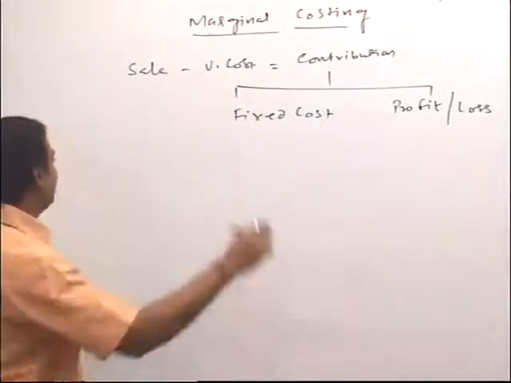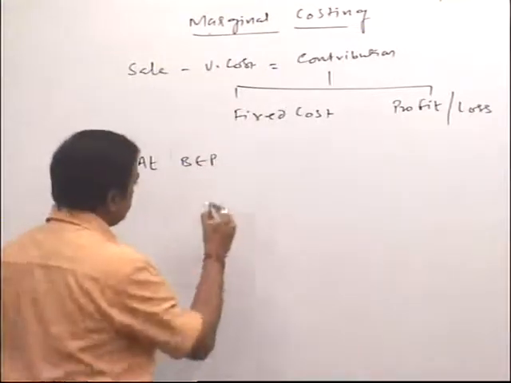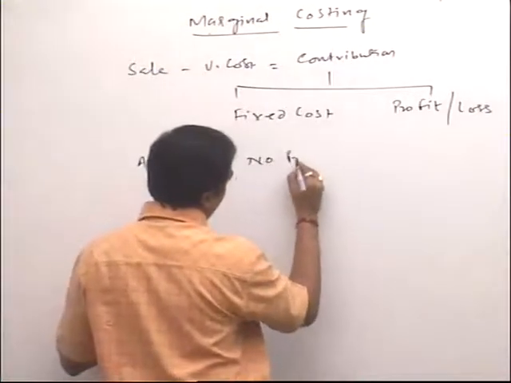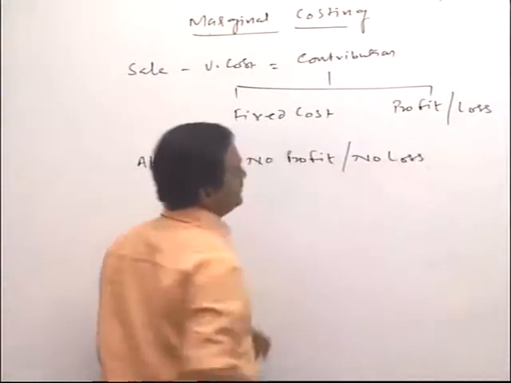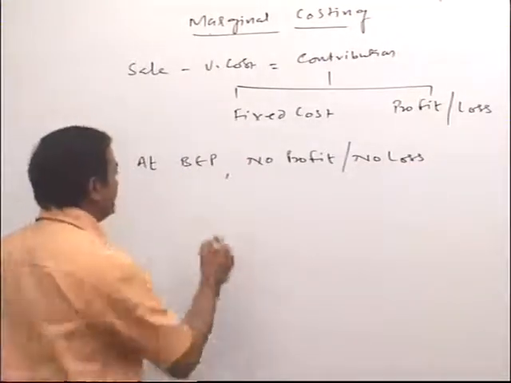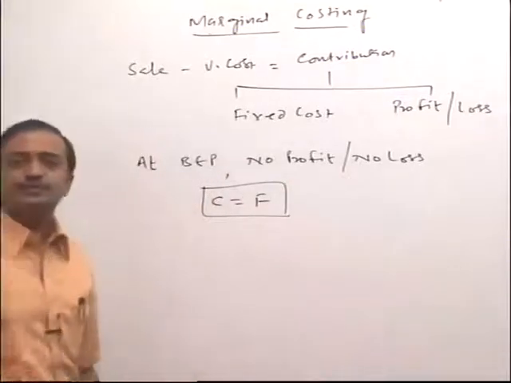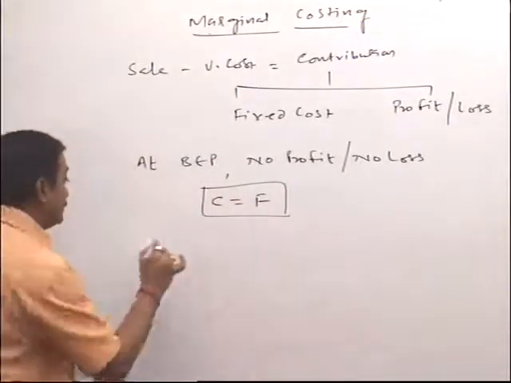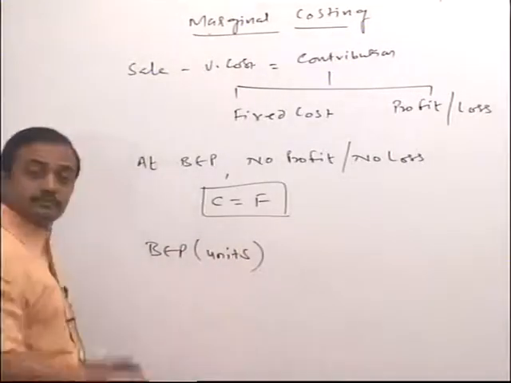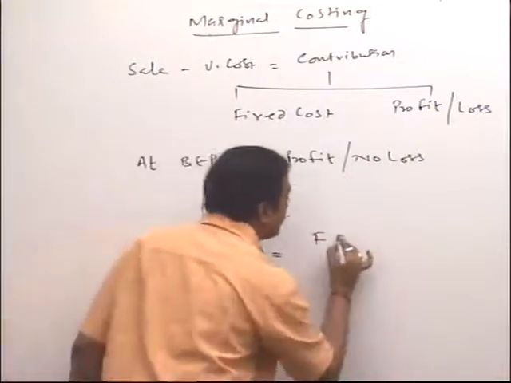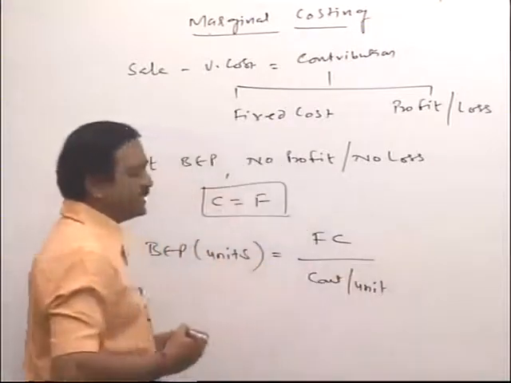Agreed? Okay. At break even point, there is no profit and no loss situation, and that's why I can say contribution is equal to fixed cost. Okay. What is the formula for break even point in units? That is nothing but fixed cost divided by contribution per unit. It is very clear.